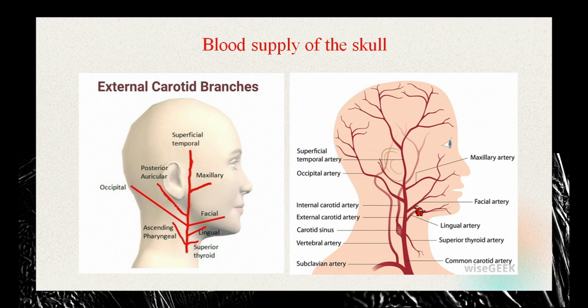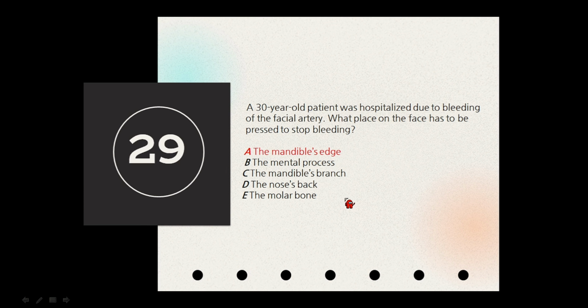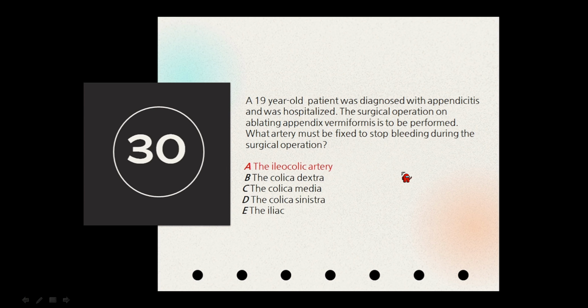So in case of bleeding of the facial artery and its branches, the step is to press the mandible's edge to compress this artery right here, so that the loss of blood or hemorrhage from this artery can be stopped. So the point at which the facial artery is to be pressed in case of bleeding, called digital compression, is the mandible's edge. So the mandible's edge.